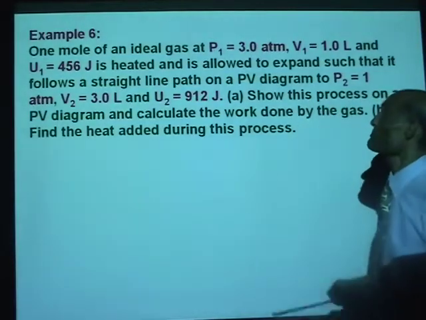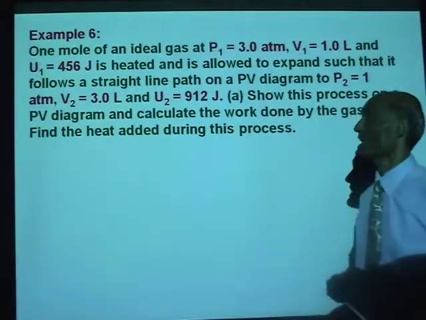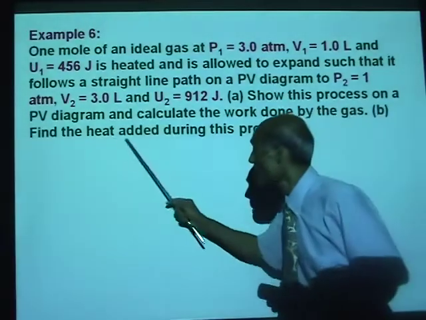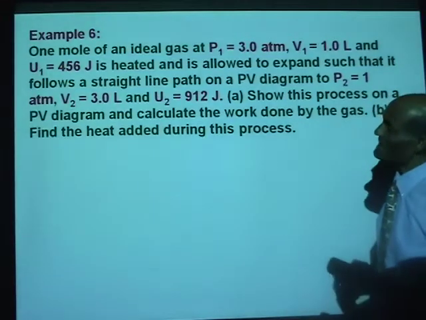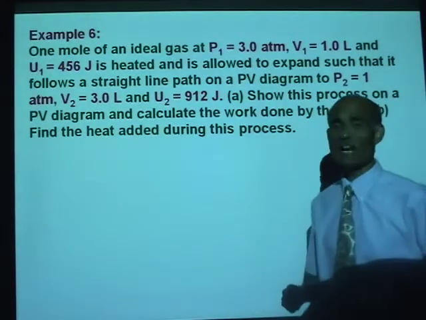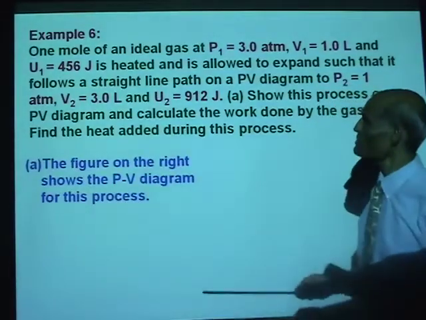Show this on a PV diagram and calculate the work done by the gas. Again, find the heat added during this process. Alright, is it difficult to draw a PV diagram for this? I have given you the coordinates, so just use them.